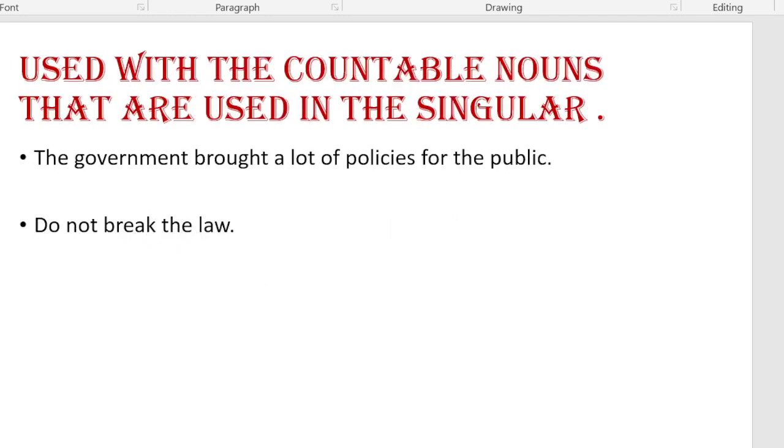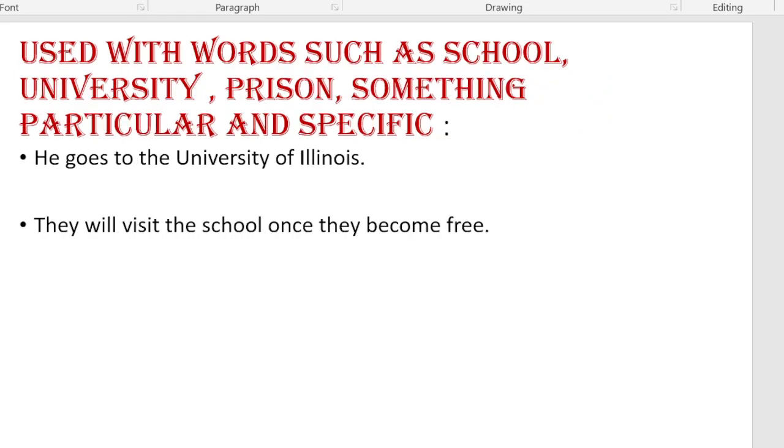13th one, it is used with countable nouns that are used in the singular. The government is singular. The government brought a lot of policies for the public. Do not break the law. 14th one, it is used with words such as school, university, prison, when referring to something particular and specific.